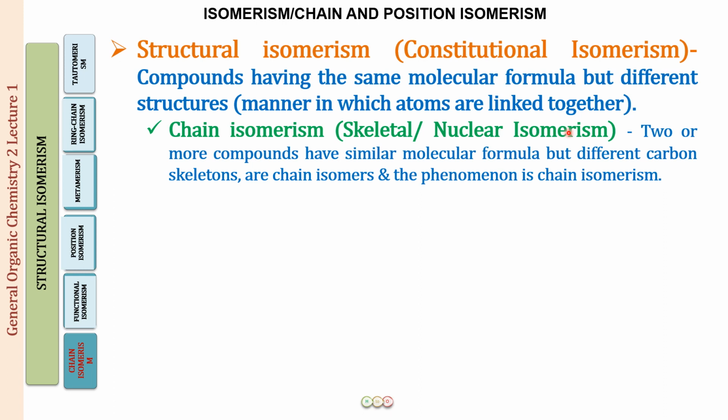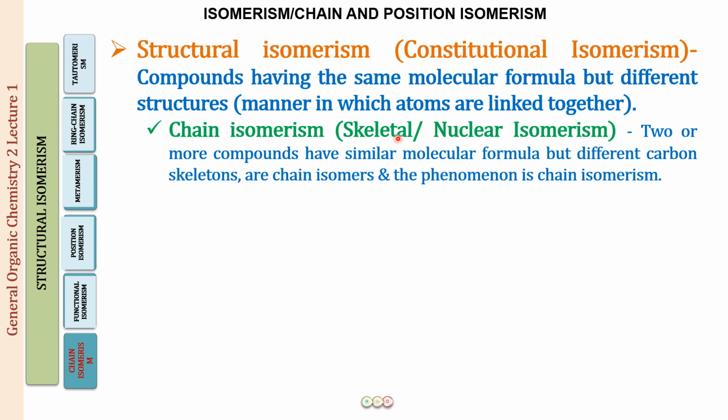What this means is that you all know what a skeleton is. For our body, the skeleton is made up of bones, so this gives a framework to the body. Similarly, in an organic compound, what gives the framework to the carbon compound? That is the length of the carbon chain, the longest carbon chain or the parent chain.